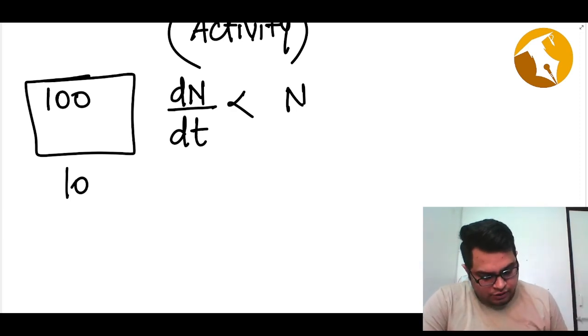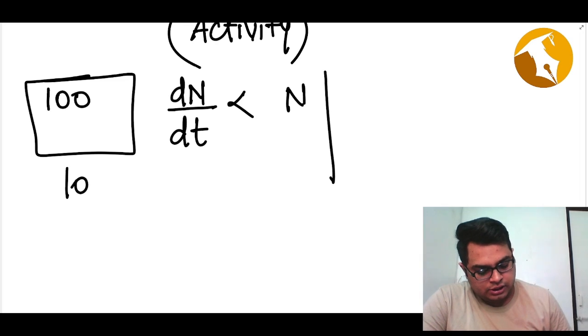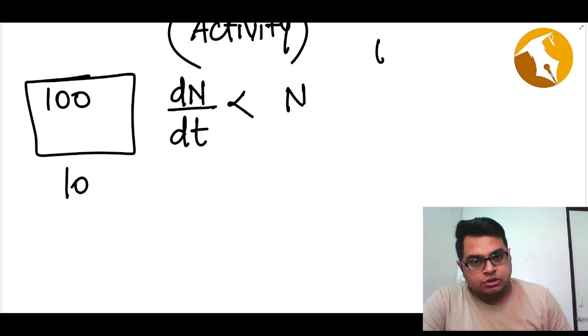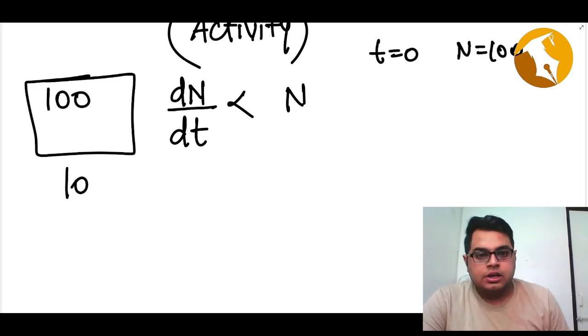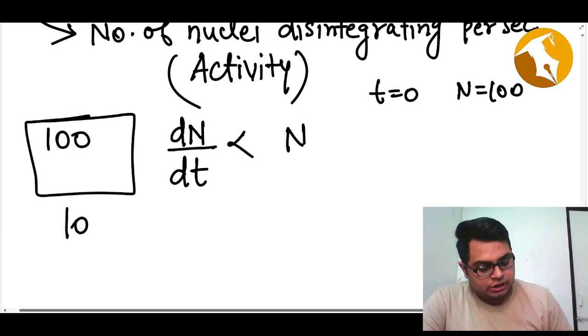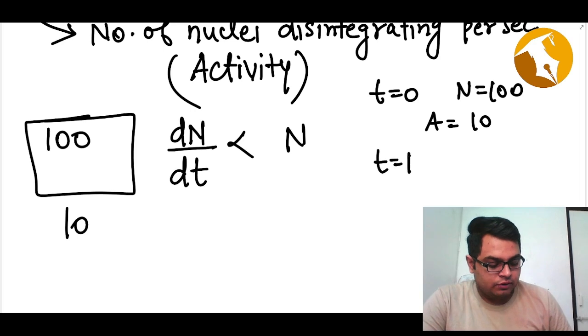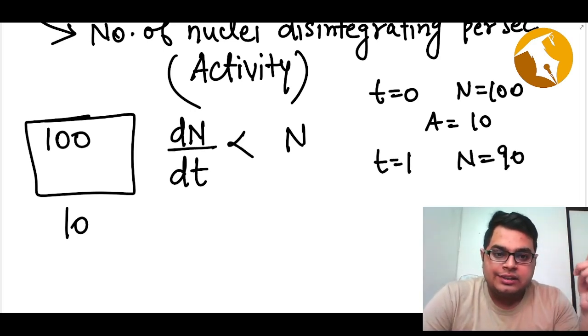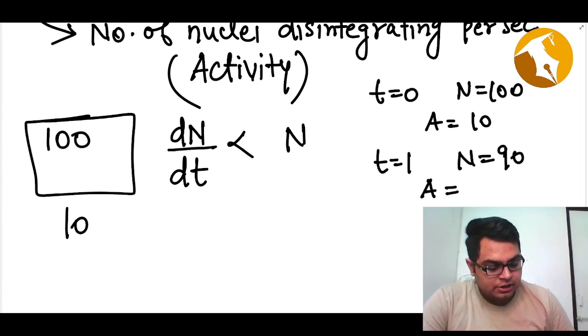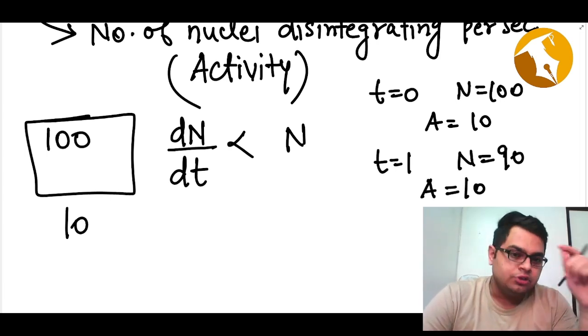So after 1 second, what will happen? At t equals 0, there were 100 nuclei, but the rate of disintegration was 10. It means every second 10 nuclei are disintegrating. So after 1 second you are left with only 90 nuclei. Will the rate of disintegration remain the same? Is it still 10? The answer is no.